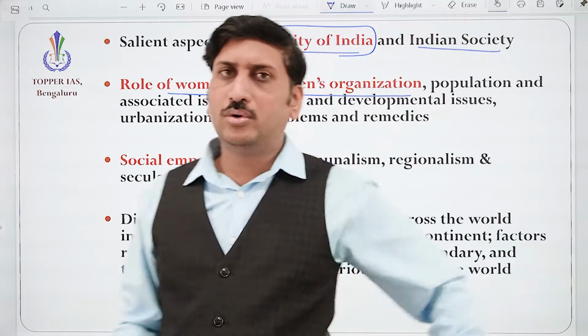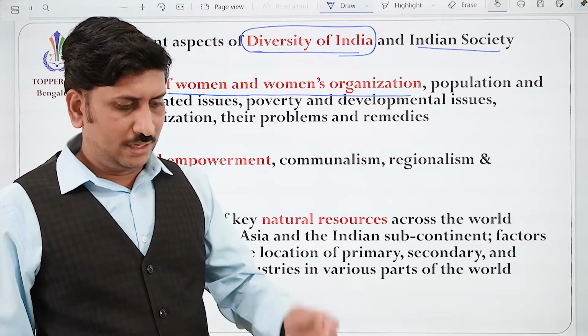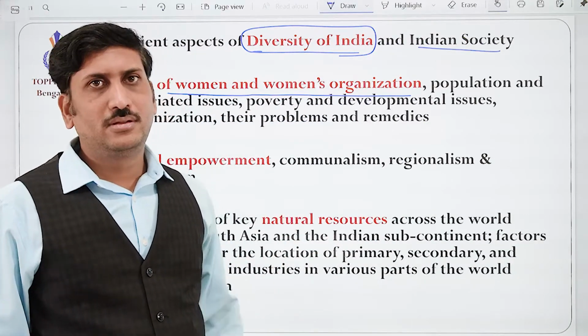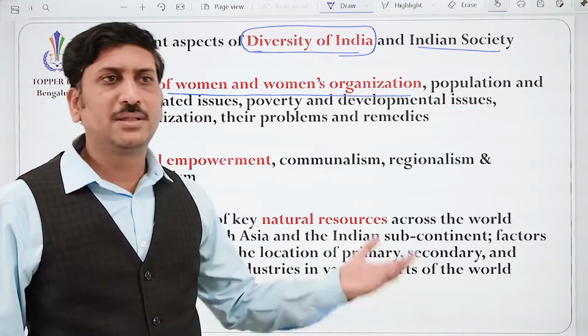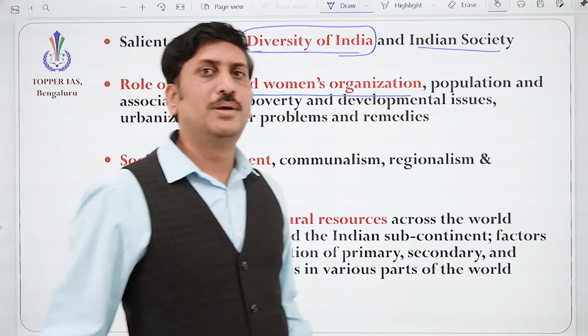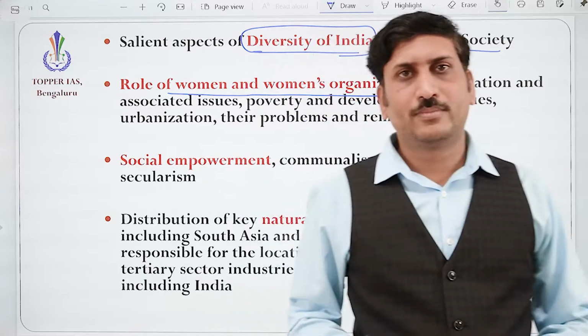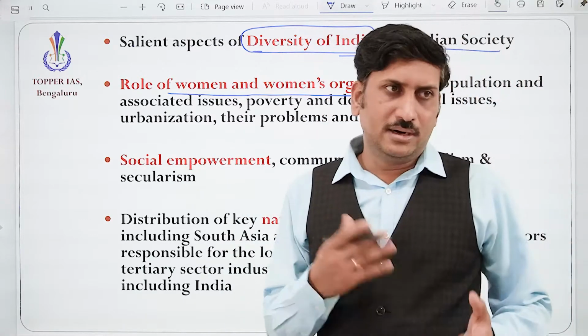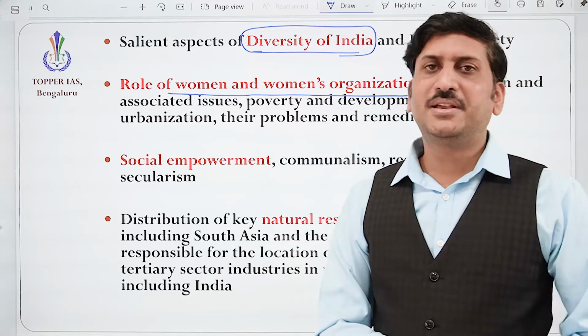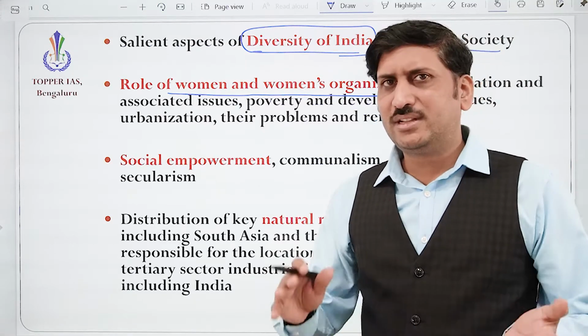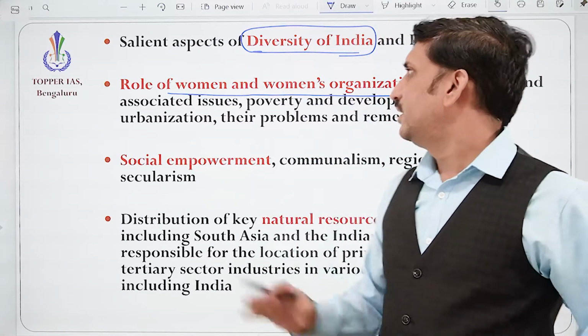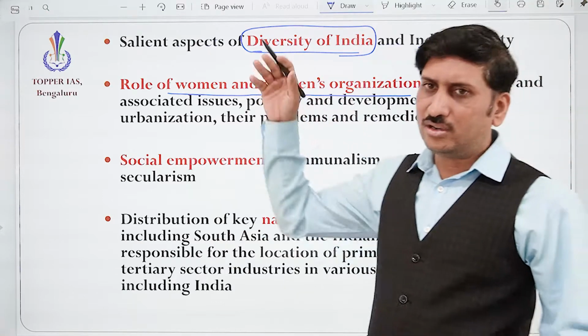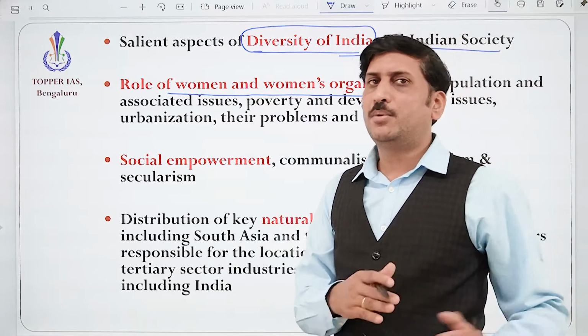Many women organizations are helping women, especially rural or urban women, to work inside their home. They can do things like candle making. I'm not just talking about self-employment. These organizations are not just providing employment opportunities.